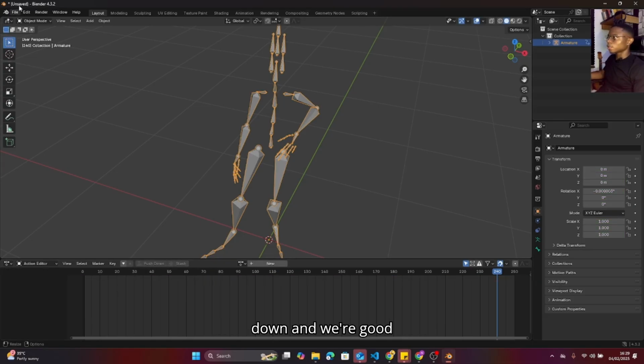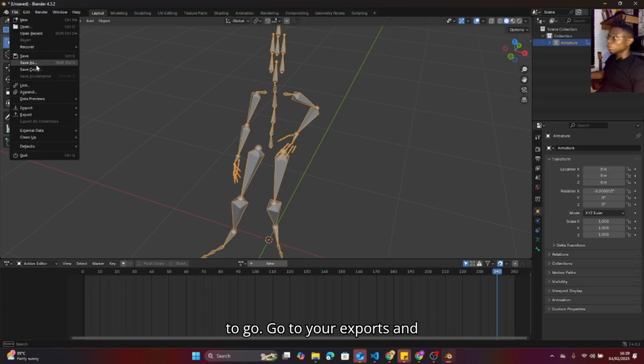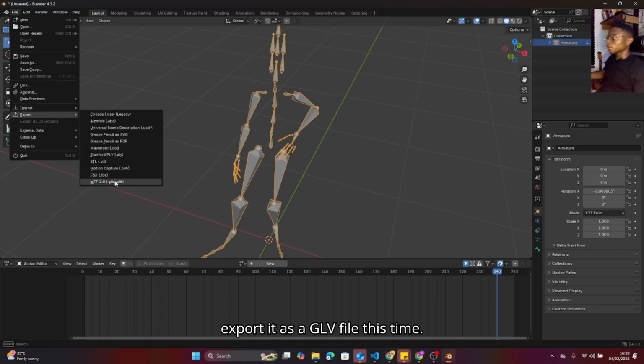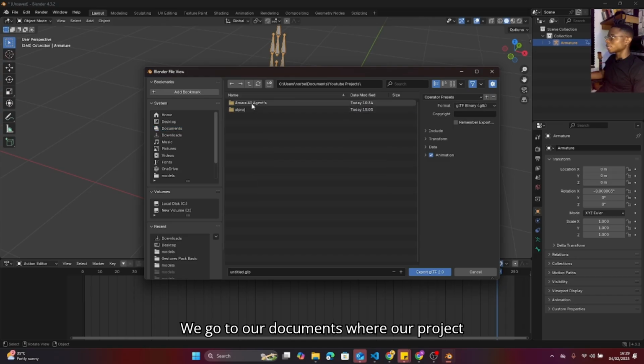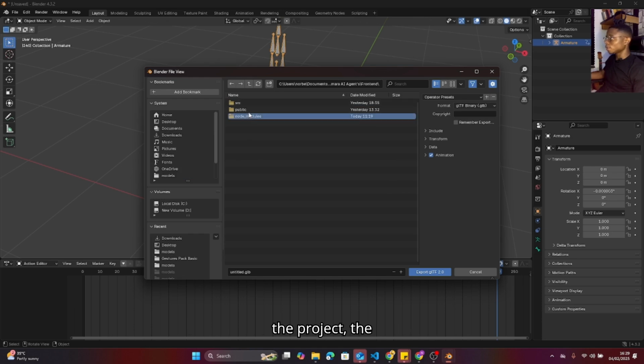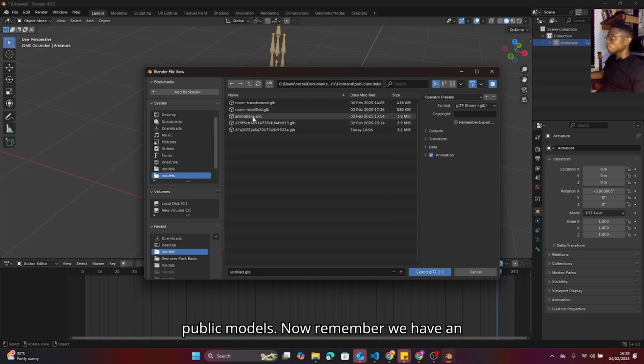We're going to go to exports and export it as a GLB file this time. We go to our documents where our project is, the front end of the project, the public models. Now remember, we have an animation file here. So we'll just add another one. Let's call it animations 2, right? And I will export. So after exporting, we now have the animation in our project.